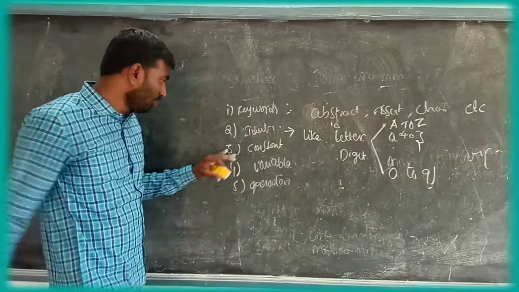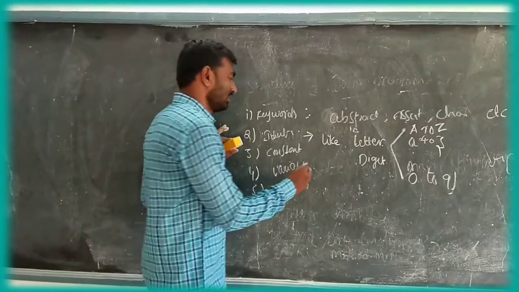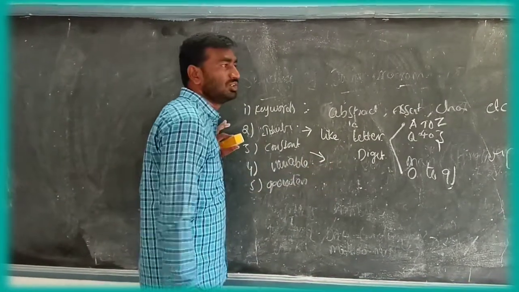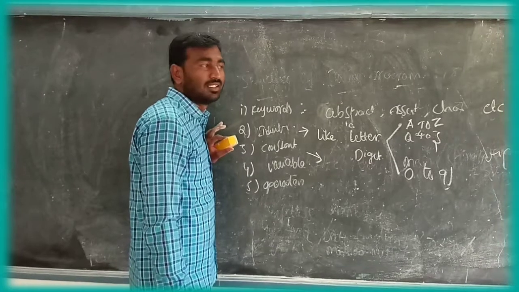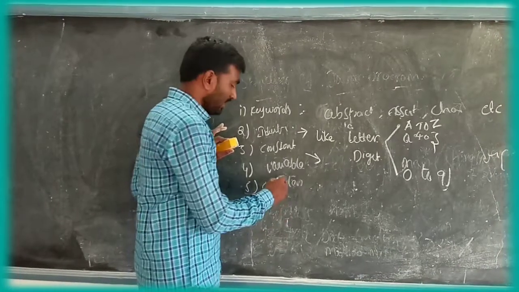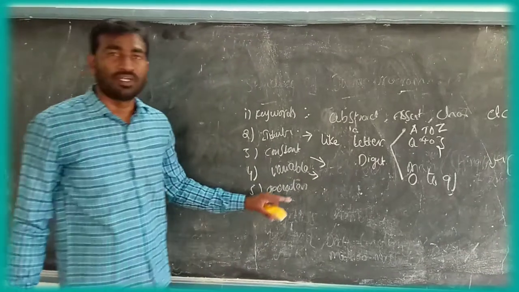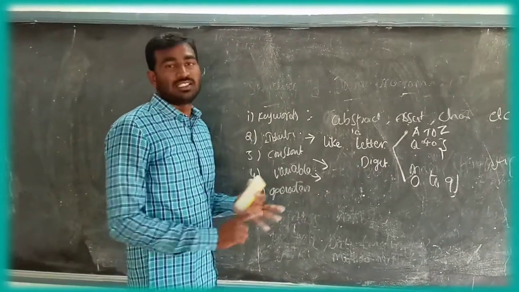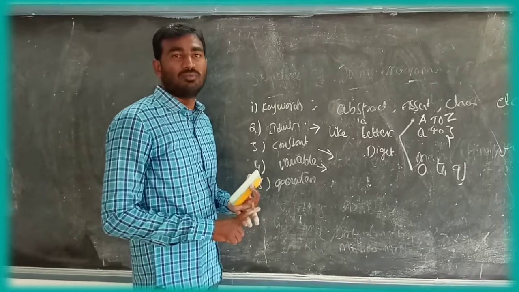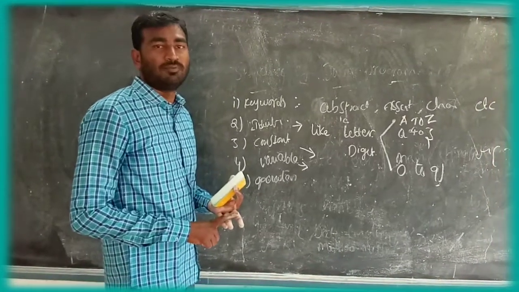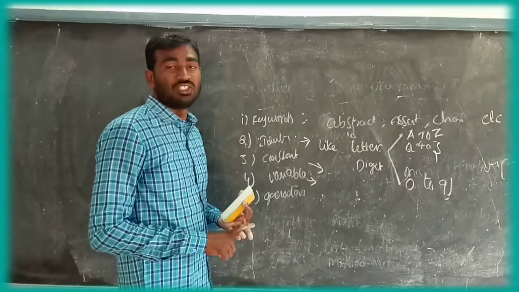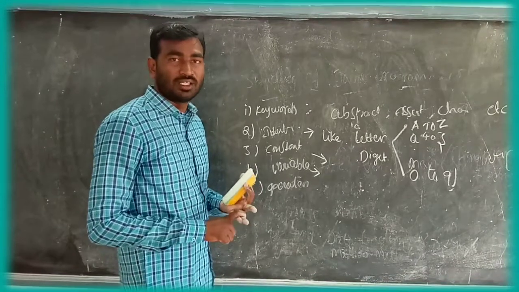The third is constants, used with functions, arrays and variables. The fourth is variables, and the fifth is operators: assignment, logical, bitwise, relational, unary, and ternary operators.